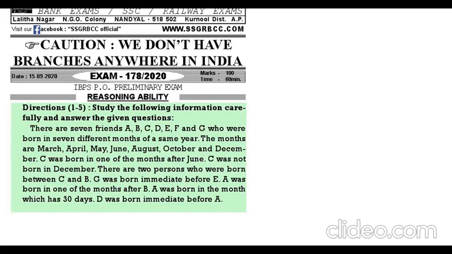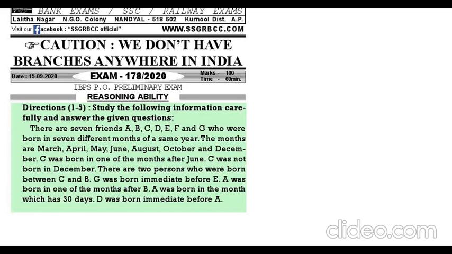C was born in one of the months after June. C was not born in December. There are 2 persons between C and B. G was born immediately before E. A was born in the month after B. A was born in a month which has 30 days. D was born immediately before A. Now there are totally 7 persons and they were born in 7 different months.